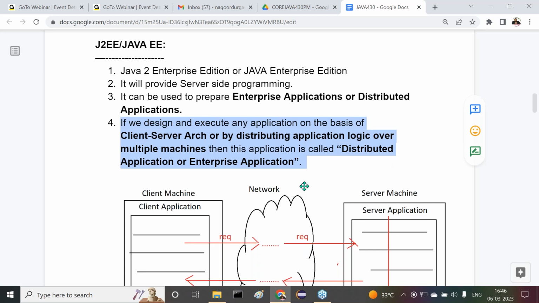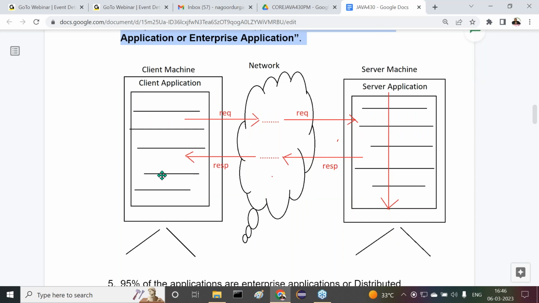What is an example here? I gave some diagrammatic representation. Understand it clearly. One is a client machine, another is a server machine. Inside the client machine we have some client application, and inside the server machine we have the server application. Between the client and server we have a network, for the sake of communication. When we execute both programs, first the client will send a request to the server-side application. The network will carry that request to the server-side application, which will be executed, and some response will be generated.